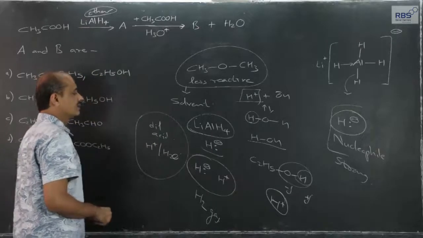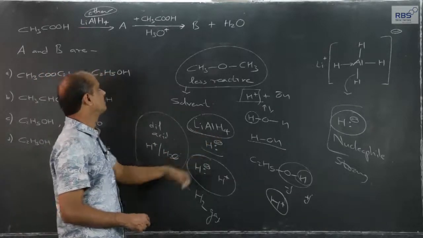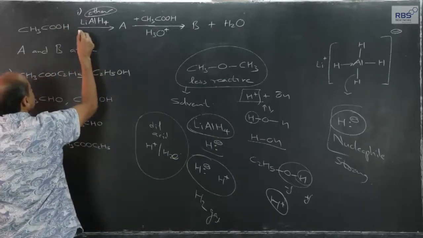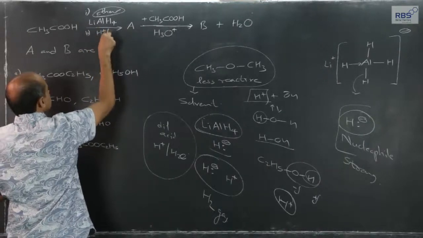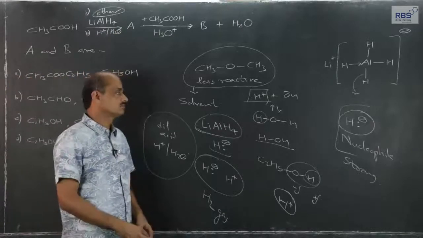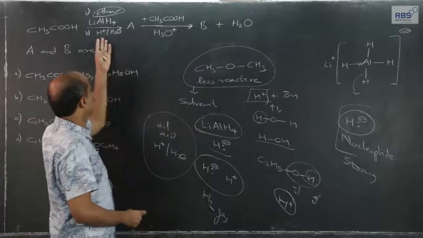So, actually the lithium aluminum hydride reaction takes place in two steps. First is use of lithium aluminum hydride using ether as solvent, and the second step is dilute acid, free H plus ions in contact with large amount of water. Then only we get the desired product. So, that should be known to us.